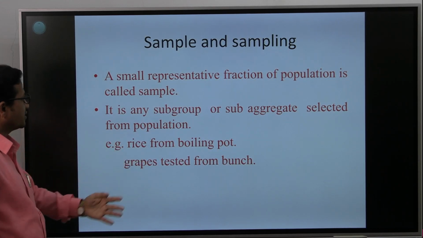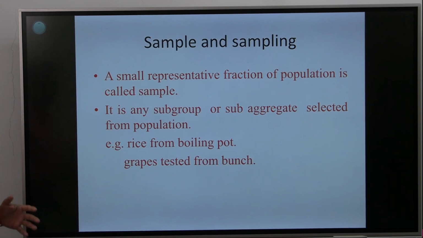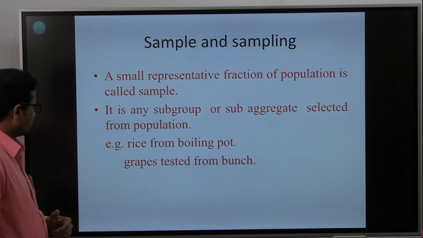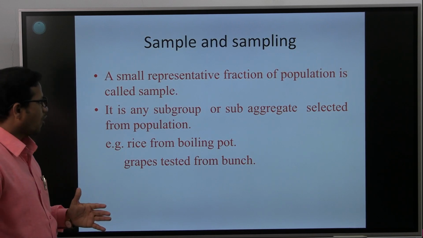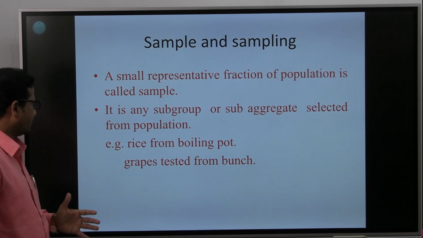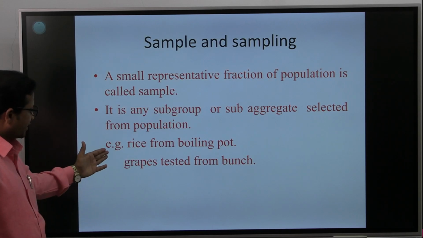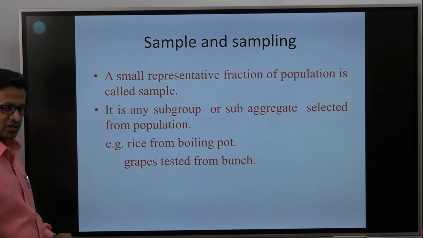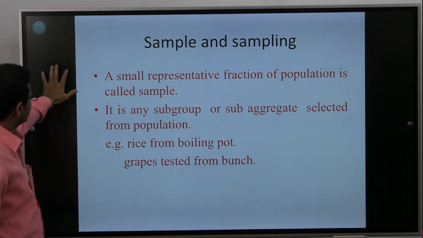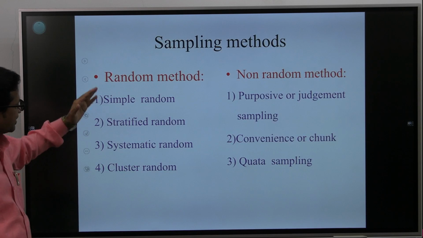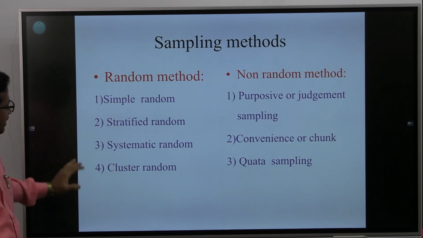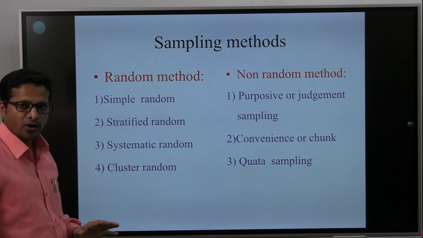Then we will move towards sample and sampling. What is a sample? A small representative fraction of a population is called a sample. It is any subgroup or sub-aggregate selected from a population. For example, take rice from the boiling pot, or grapes tasted from the bunch. This is known as sampling. These are the samples. Now the methods of sampling. There are two main types: one is the random method and the second is the non-random method.